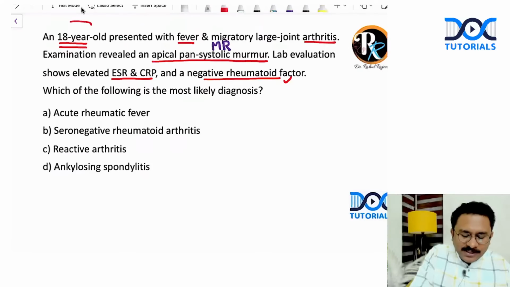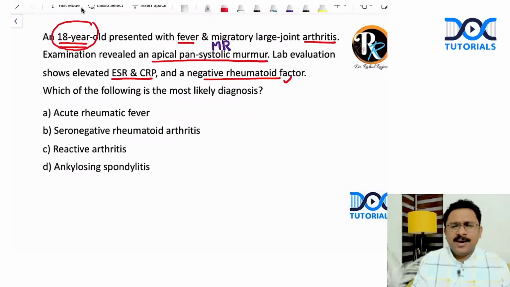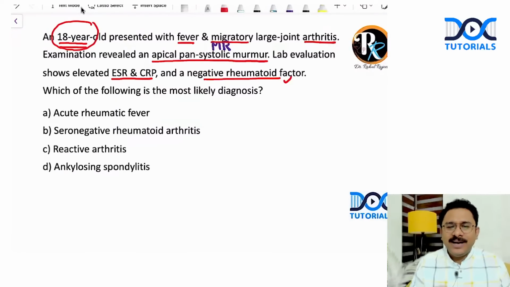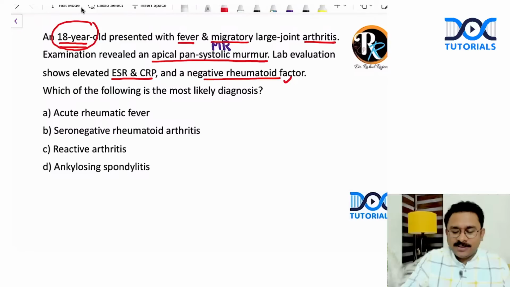Well, what is the age of the patient? 18 years, not favoring rheumatoid arthritis. And look at this. The patient is having a migratory nature of arthritis. Again, not well described with rheumatoid arthritis. And rheumatoid arthritis, though it can involve small and large joints, is predominantly a small joint arthritis. But here they're talking about a large joint arthritis. So I'm eliminating this option.